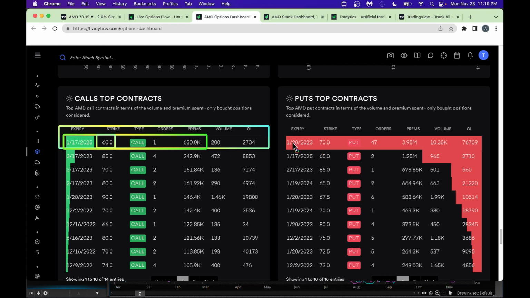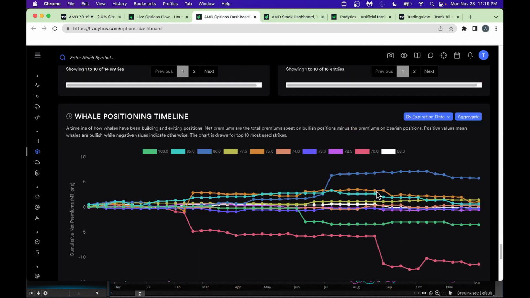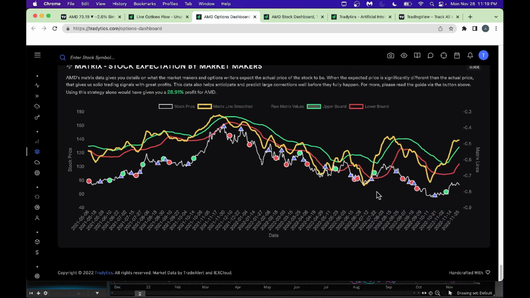And we also have some put options being bought here. Look at the put option being bought, 3.95 million. I think this person is bearish on AMD here. They're buying a $70 strike price when the stock is around 73 or so. They're buying this put option, paying a huge amount of premium. So look, there is a good put sentiment also, as you can see here. And as we go down here, we can skip all the details.